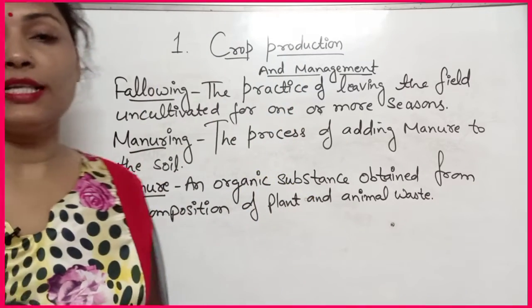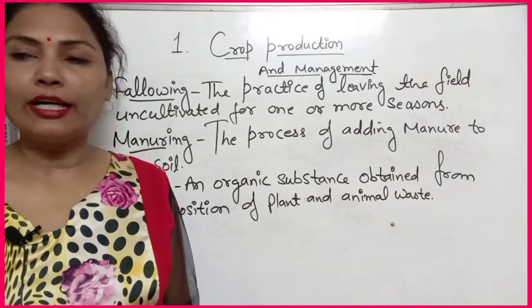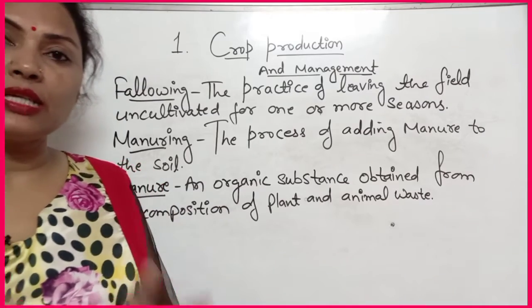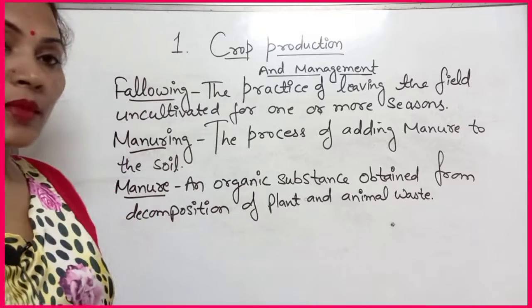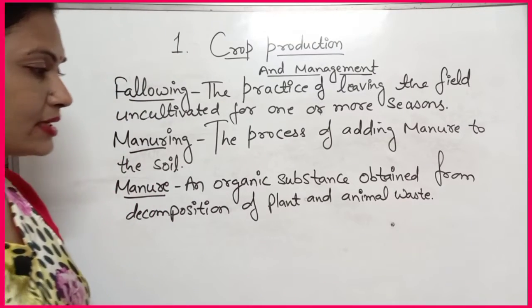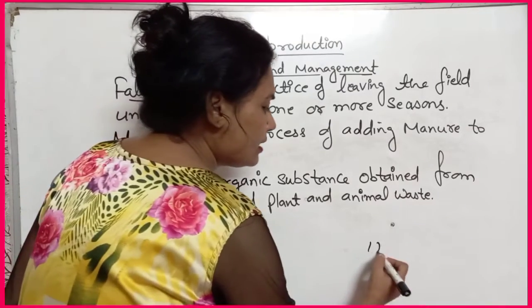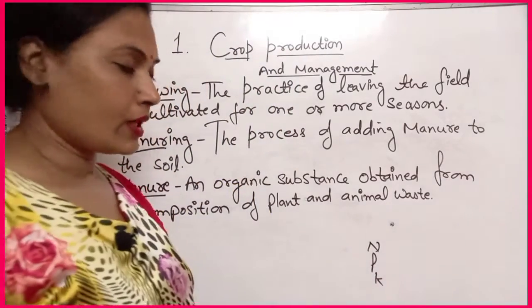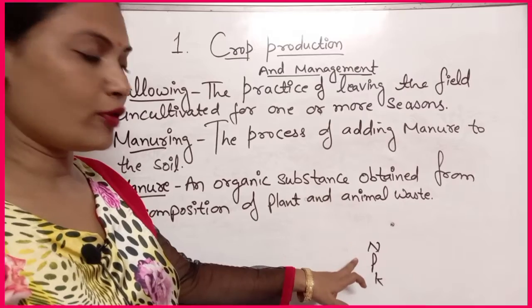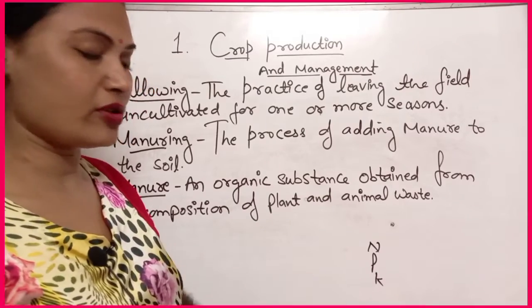Do you know what is fertilizer? Actually, fertilizer is a chemical substance rich in a particular nutrient. You know that three types of the fertilizers are there. Mainly NPK, nitrogen based fertilizer, phosphorus based fertilizer and potassium based fertilizer.